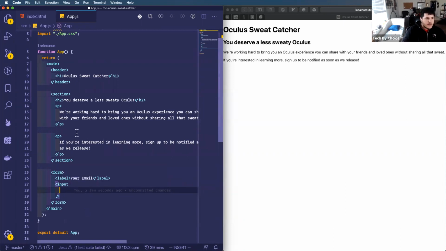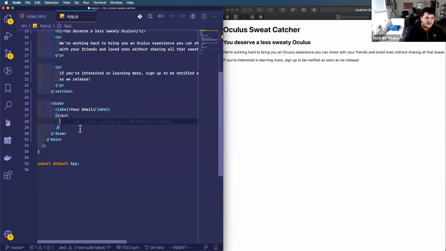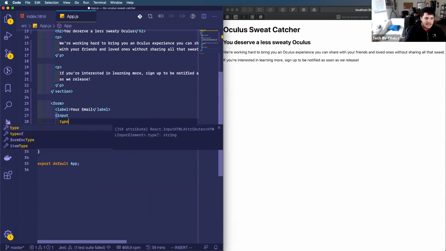But VS Code just out of the box definitely includes a lot of these different tools that will speed up a lot of the development. But okay, so the input element has a lot of different properties that I get to pass it to declare what kind of input this is, right? It's not just a simple input. It's an input that has a type of email, right?